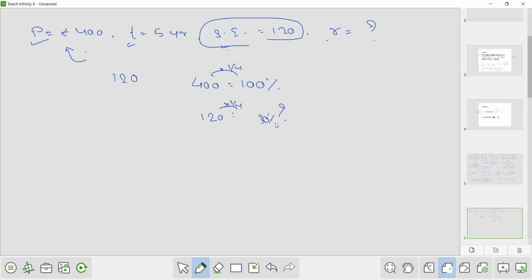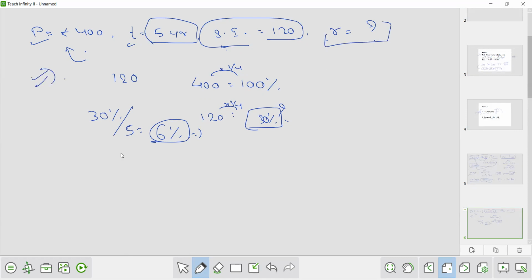That is 30%. So this 30% is for a total duration of 5 years. So rate is always for 1 year. So 30% upon 5, that is 6%. This is a very easy method to solve the questions on simple interest where you have to find the rate.